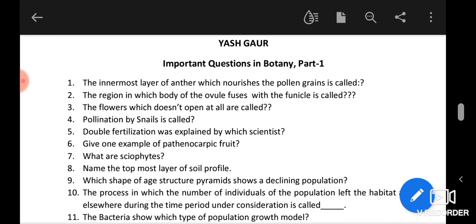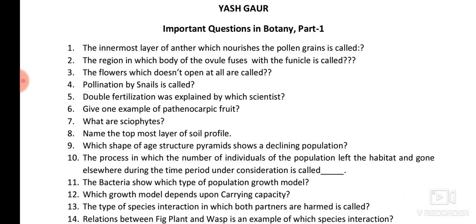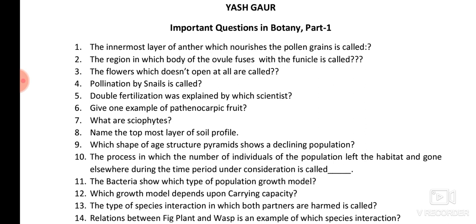The flowers which do not open at all are called clistogamous flowers, which remain in the bud stage. Pollination by snails is called malacophily. There are some other terms like hydrophily, that is pollination by water, anemophily, that is pollination by wind, and some other agents like insects, that we call entomophily. For bats we use the word chiropterophily, but here for snails it will be malacophily.